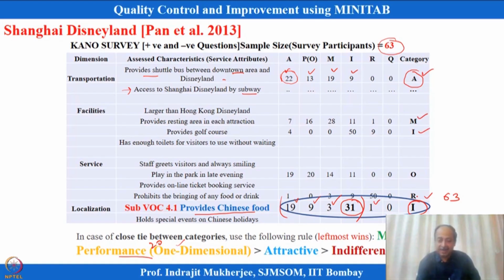But you have to remember that whenever there is a conflict, I have to follow the lower level. So if there is a conflict between performance and must-be, or there is a tie, in that case I have to go one level down. That is the process we will follow.